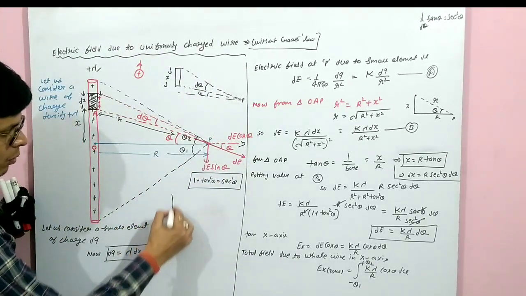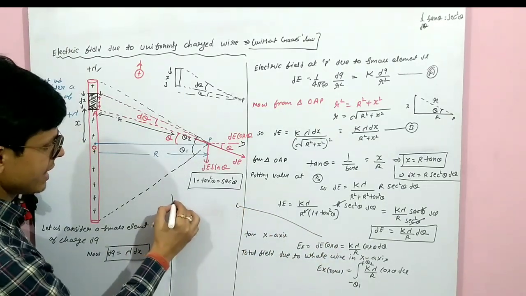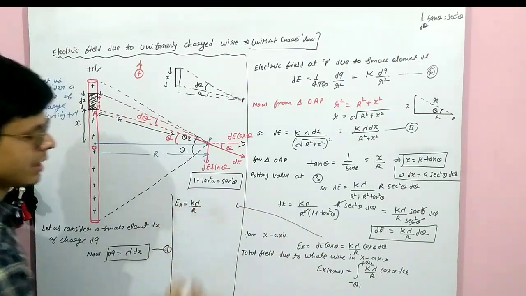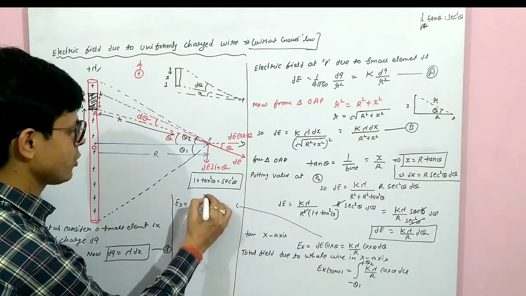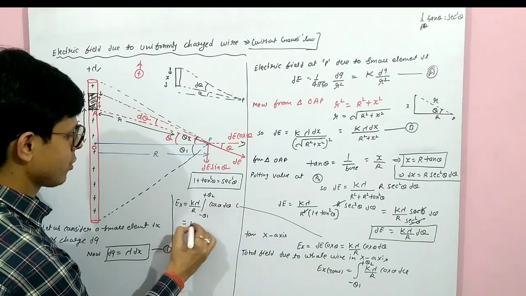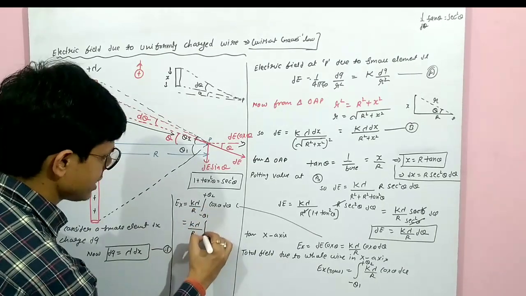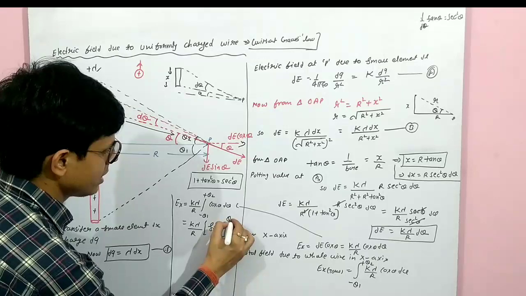So we will integrate now. Here I am solving. Ex equals k lambda upon r, which is constant, times the integration from minus theta 1 to plus theta 2 of cos theta d theta. Now we can solve it. K lambda upon r, integration of cos is sin theta, from minus theta 1 to theta 2.